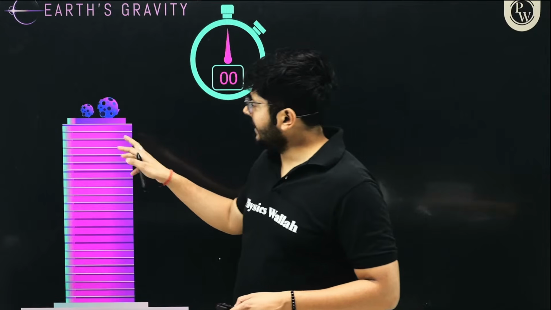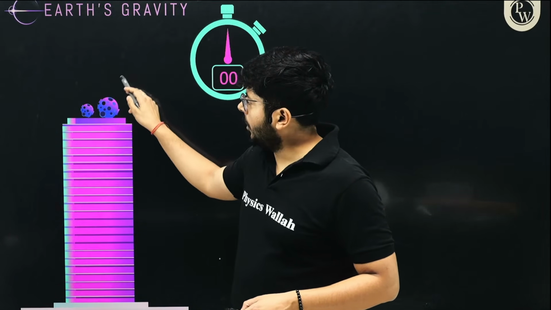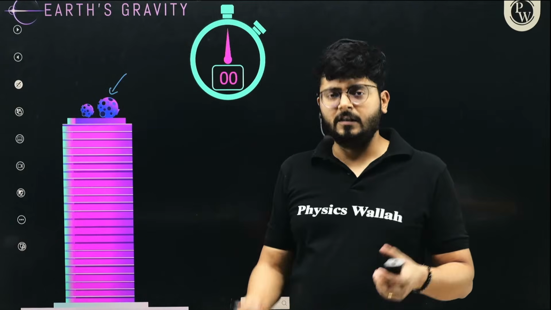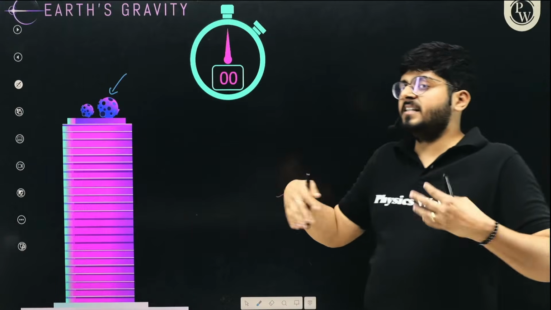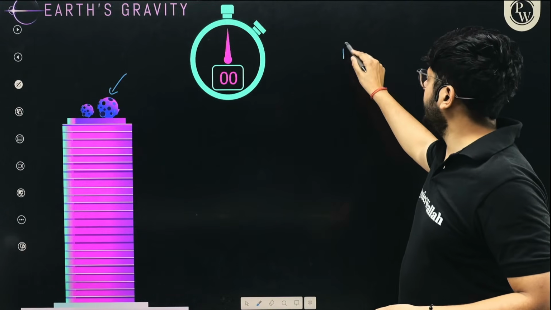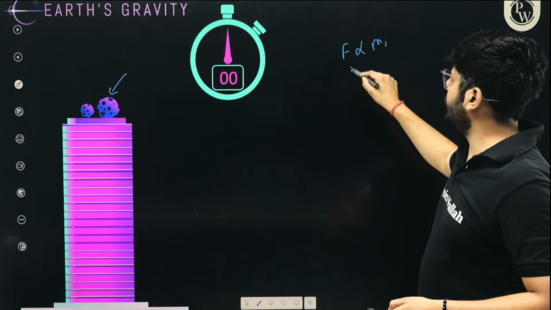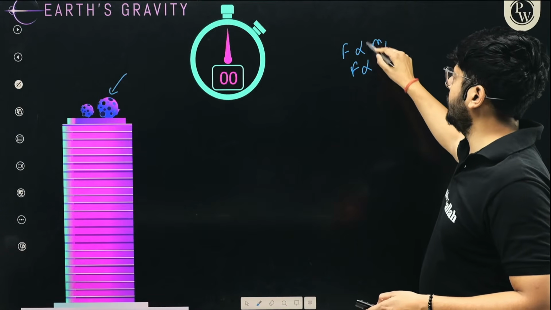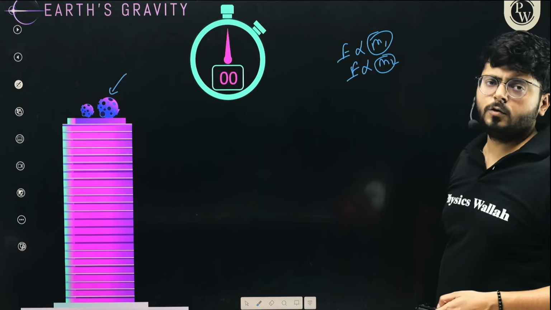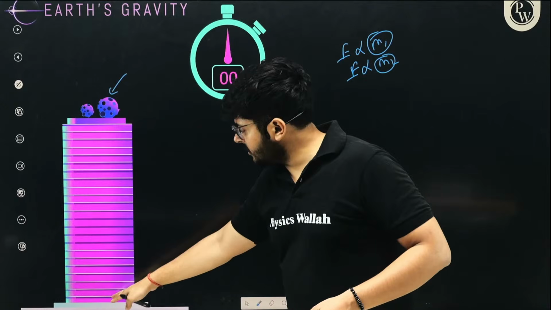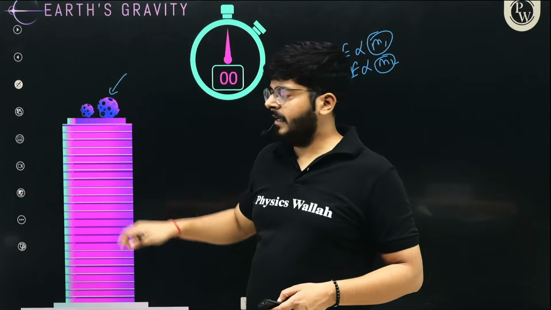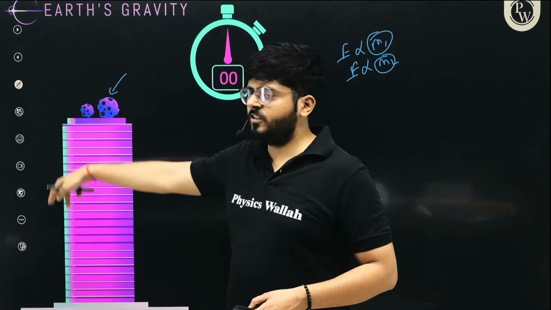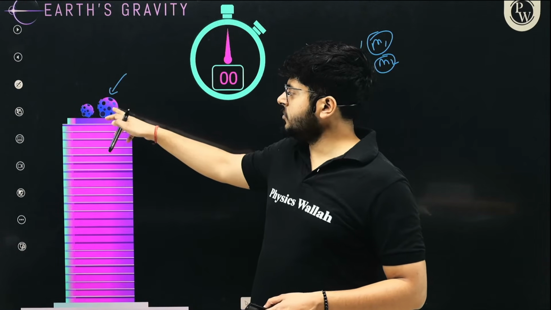So now you see that if we have a bigger object, as you know, the value of gravitational force is higher if the object is heavier. You have seen it now. F is proportional to m1 and F is proportional to m2. If the masses are higher, the gravitational force is also higher. So on this very large, tall building, there are two masses m1 and m2, and they are trying to move towards the earth. So think about it, this mass is higher.